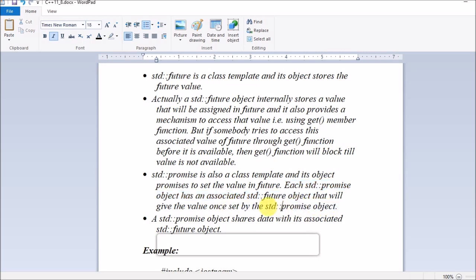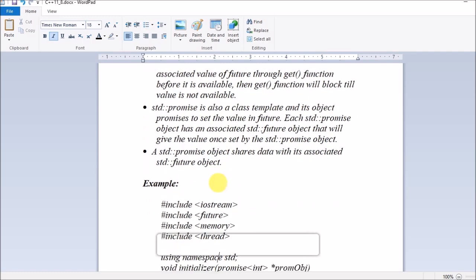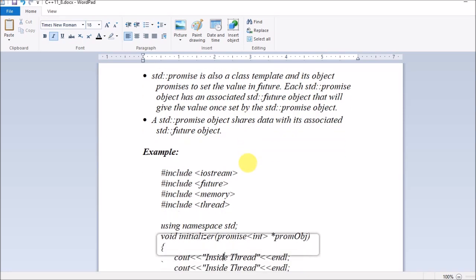So the role of the std::promise object is to set this value actually. So guys, I'll explain it to you in the program more clearly. std::promise object shares the data with its associated std::future object. So let's see what all these things are. I hope you understood the concept at least.